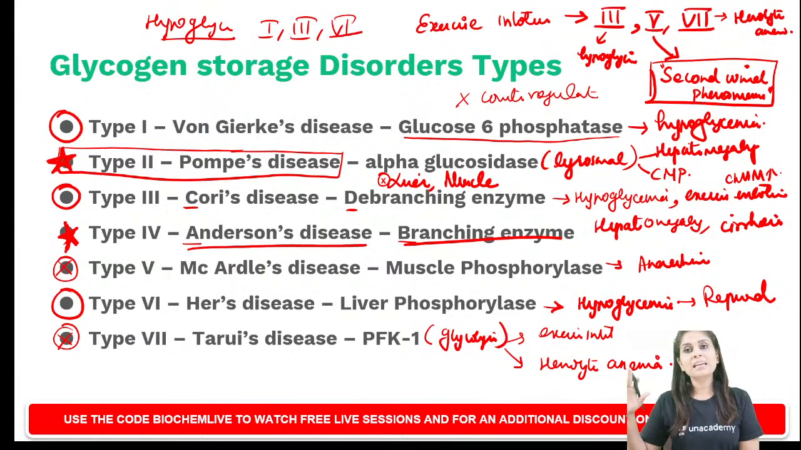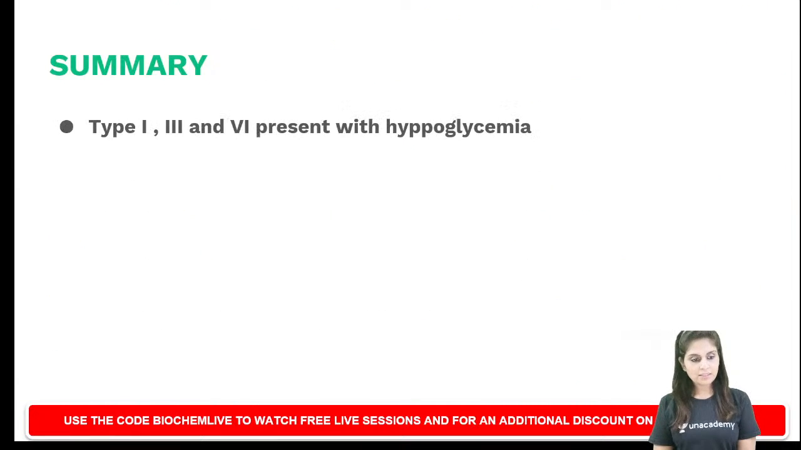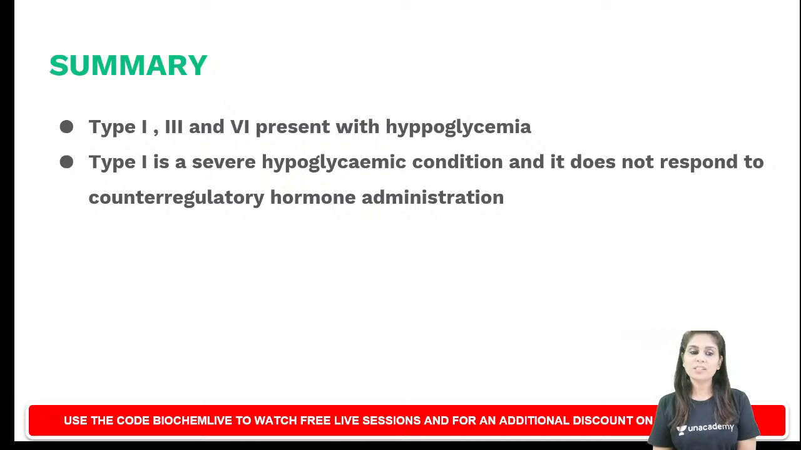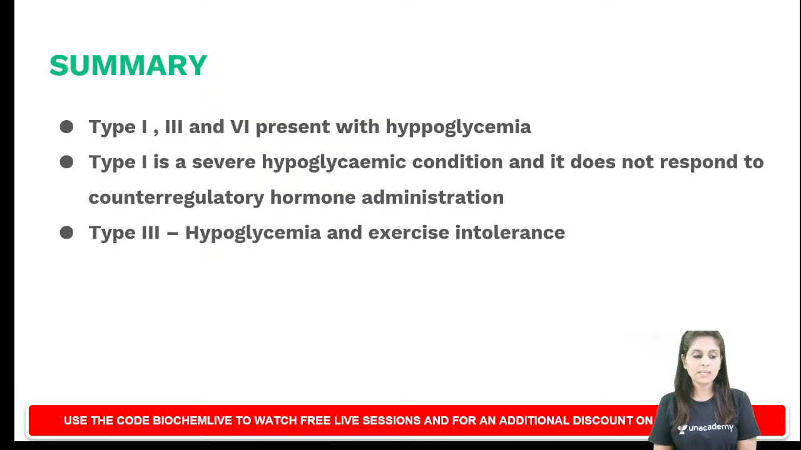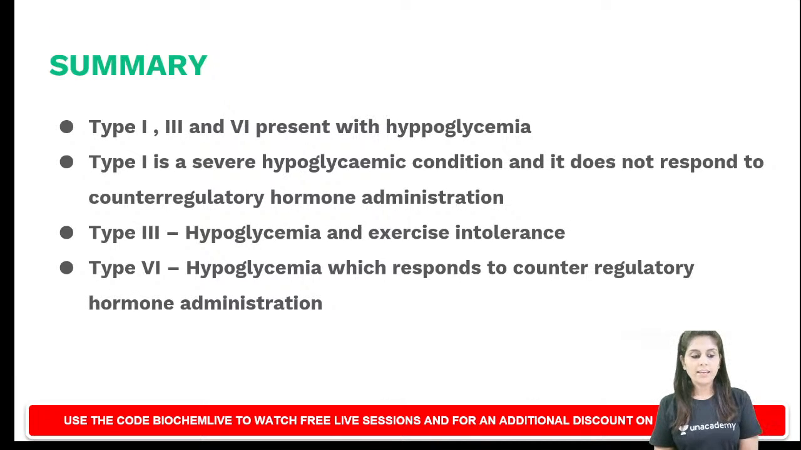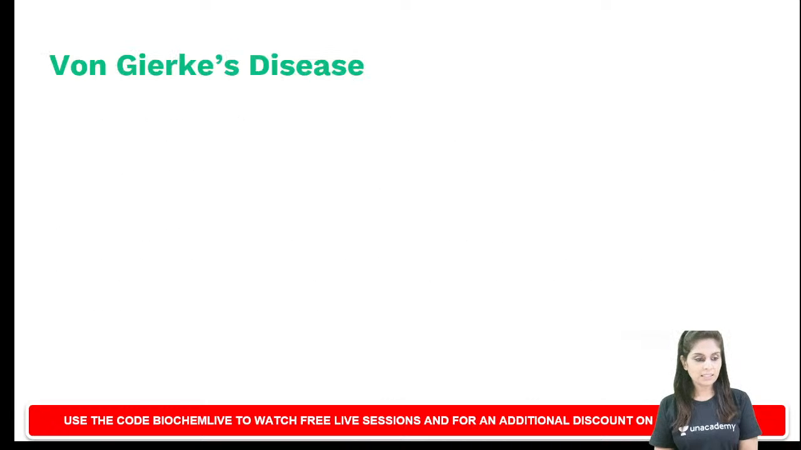Type 7 is a glycolytic enzyme defect. The moment you hear the word glycolytic defect, immediately RBC should come into your mind. When RBCs get affected, it will present as hemolytic anemia and as exercise intolerance. Clear? I hope it's clear to everybody. So this is the summary which I told you just now. 1, 3 and 6 present with hypoglycemia, and how to differentiate 1, 3 and 6.